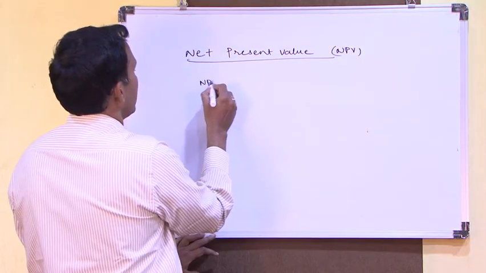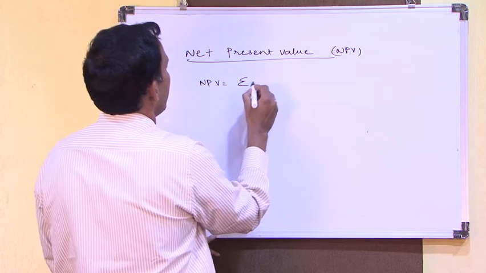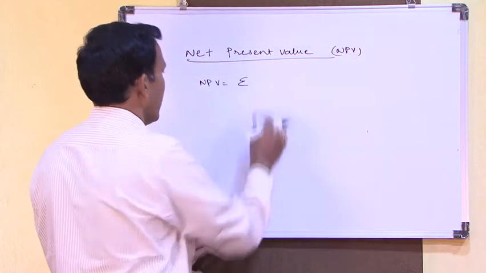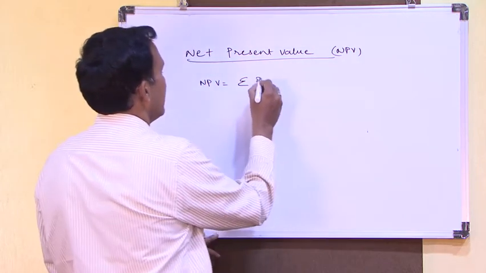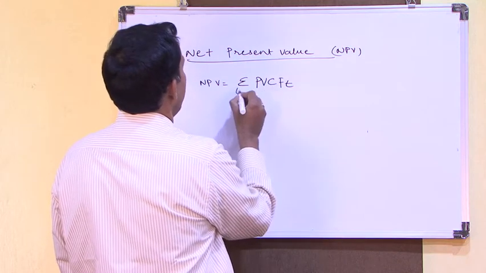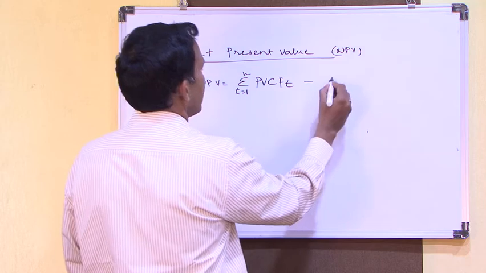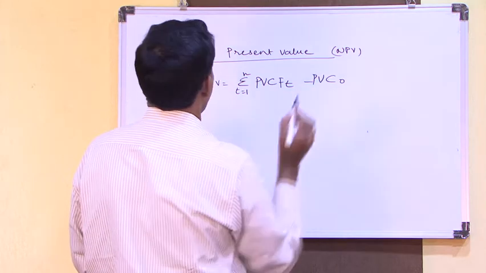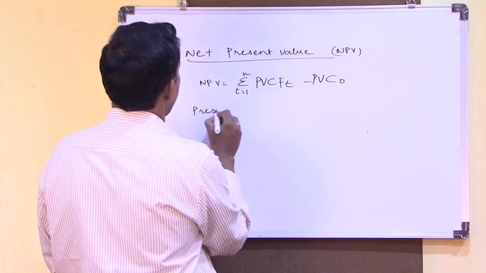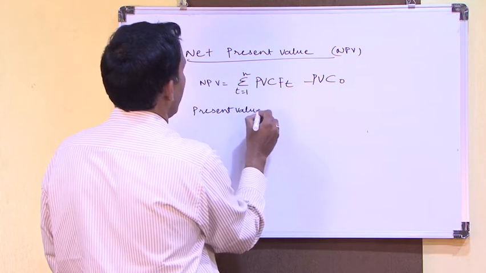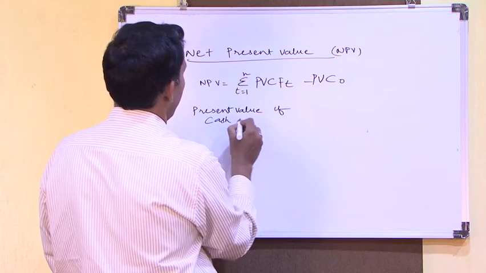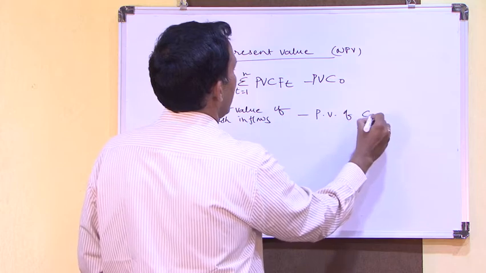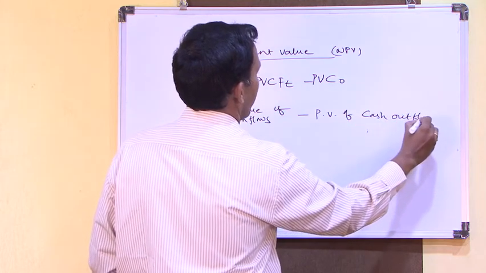This formula is sigma PVCF of t, t equal to 1 to n, minus PVCO. Otherwise you can write here like present value of cash inflows minus present value of cash outflows.